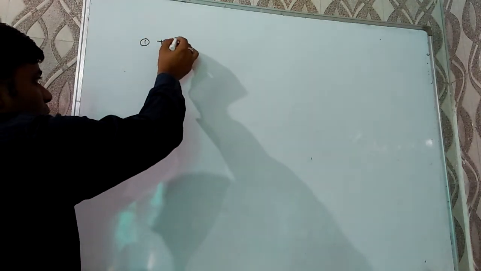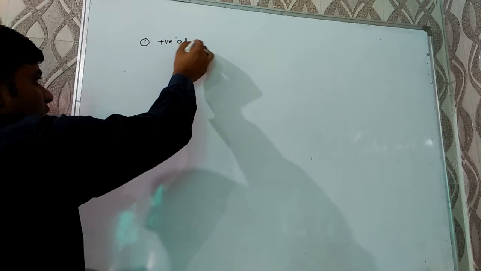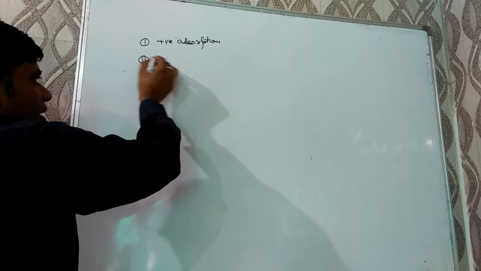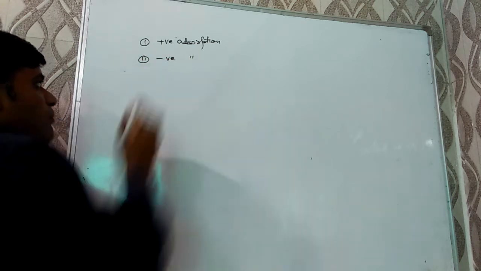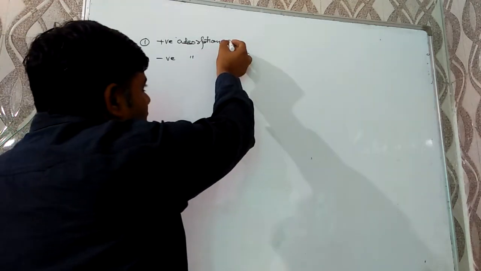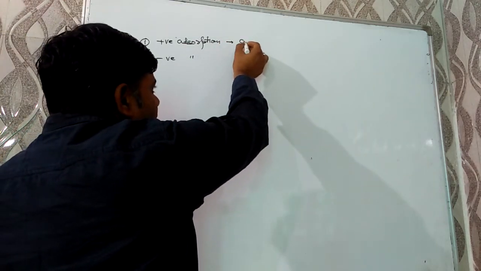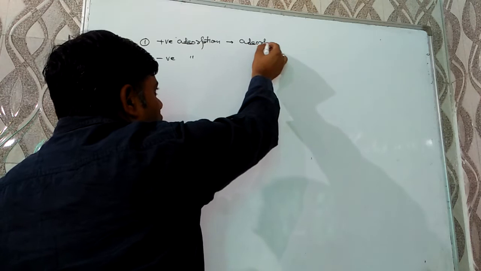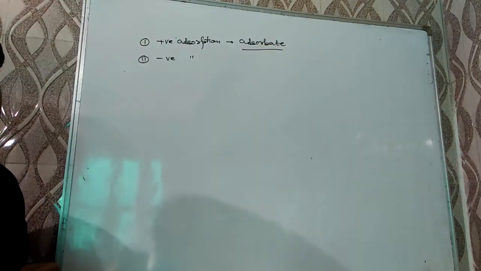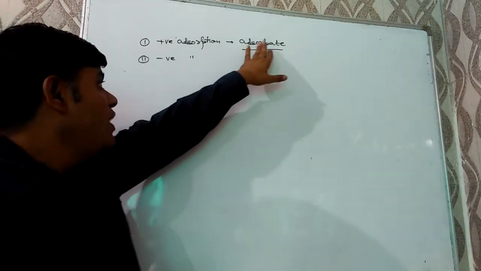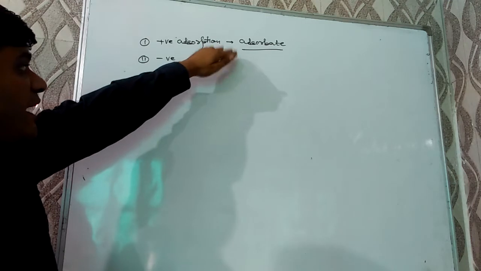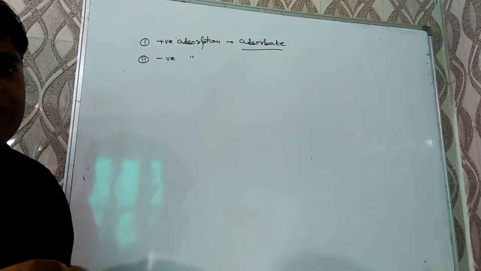One is positive adsorption and the second is negative adsorption. Positive adsorption will be when the concentration of adsorbate on the surface is more than the concentration in the bulk. That is known as positive adsorption.